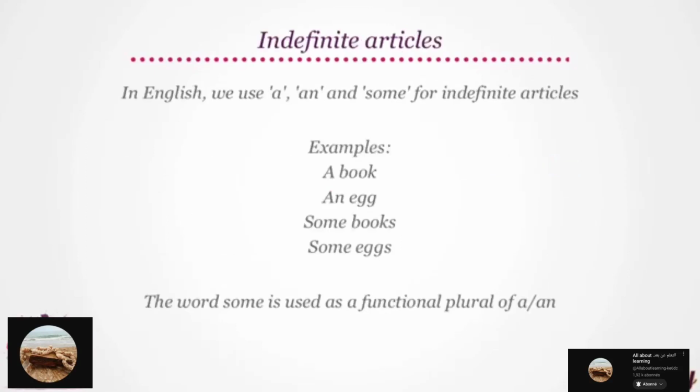Good. Now let's look at the indefinite articles. In English, we use a, an, and some for indefinite articles. Let's look at some examples. A book, an egg. Some books, some eggs. Note that the word some is used as a functional plural of a, an.